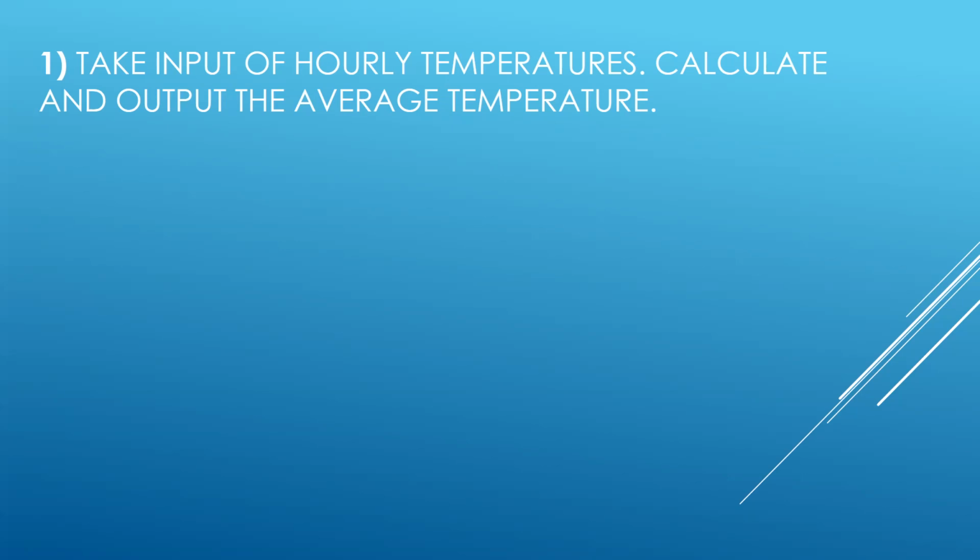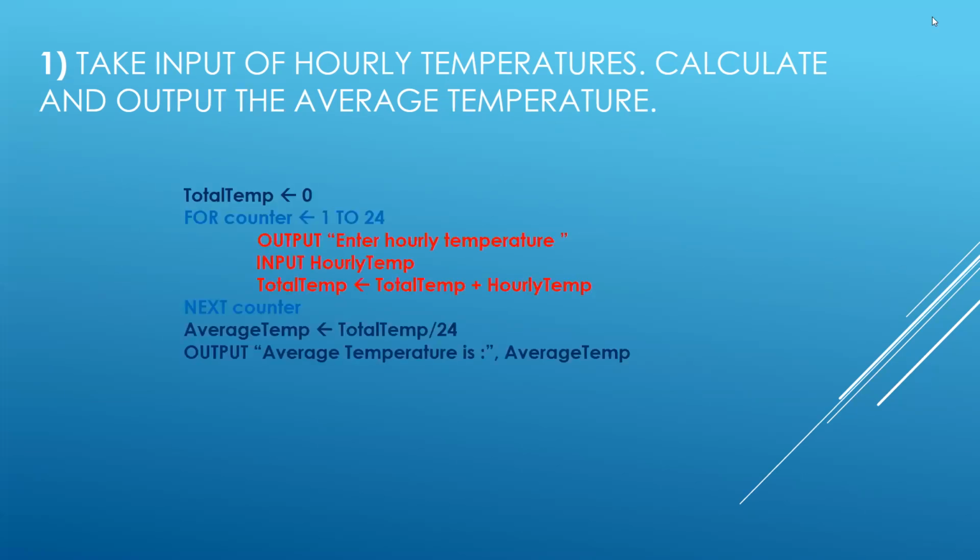And the very first thing that I need to know is, in this, I'm going to use the initializing once again. Now, as you can see, the sample is in front of you. The very first line is total temp. This is a variable that we have taken, and we have initialized it with a 0. Again, you can see the assignment operator. Please remember this arrow's direction is towards the variable, towards the left hand side, and it's initialized with a 0. Be very clear about this. Initializing of the variable with a 0.